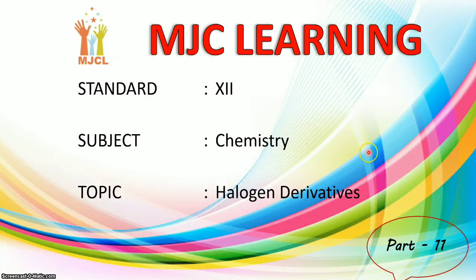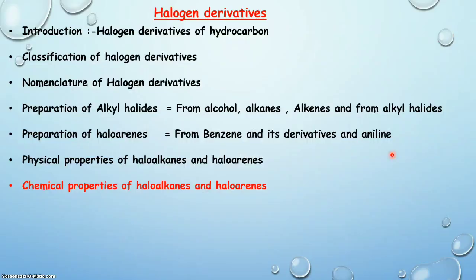Today we are going to study chapter number 10 of chemistry, that is halogen derivatives. This is part 11, so let's begin.